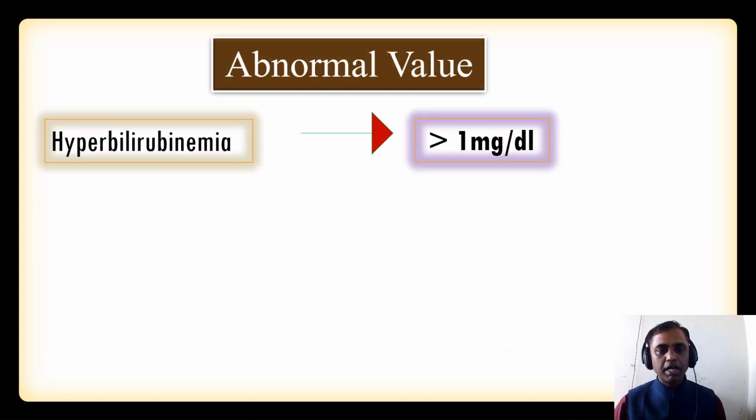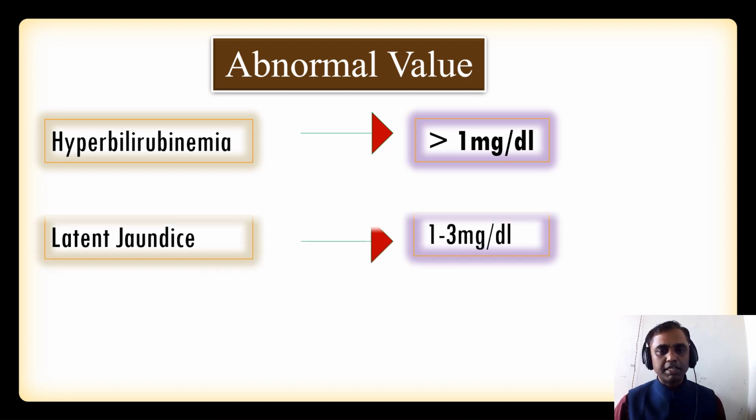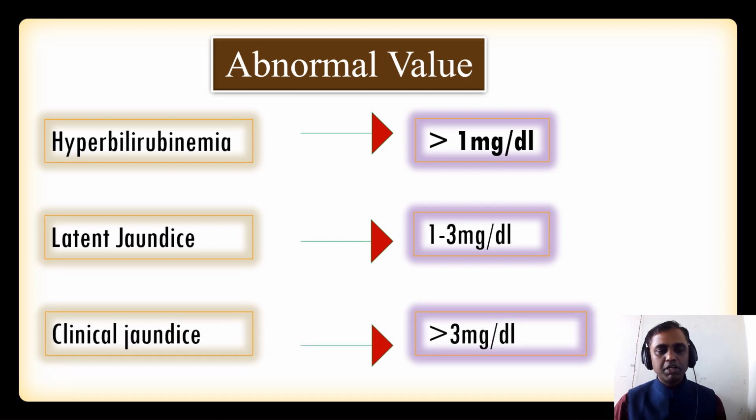Now the abnormal values. We call it hyperbilirubinemia when the serum bilirubin level goes more than 1 milligram per deciliter. Latent jaundice means the serum bilirubin level reaches 1 to 3 milligram per deciliter. And clinical jaundice means the serum bilirubin level goes more than 3 milligram per deciliter. Here we have to remember the difference between latent jaundice and clinical jaundice.